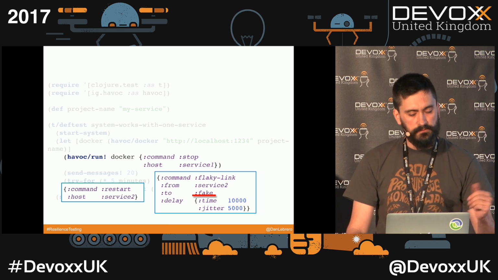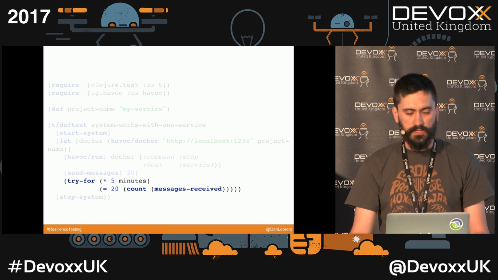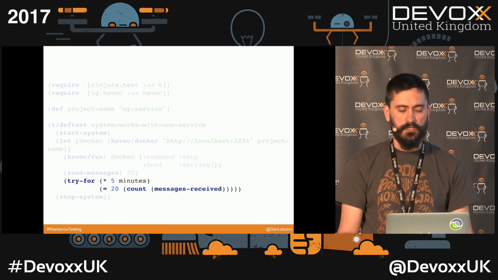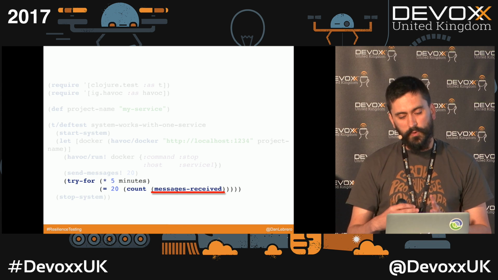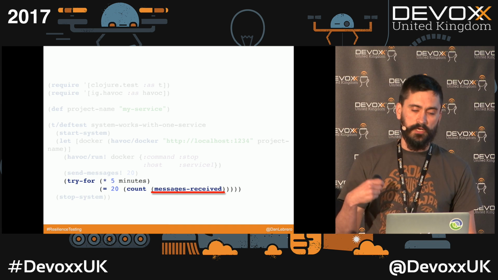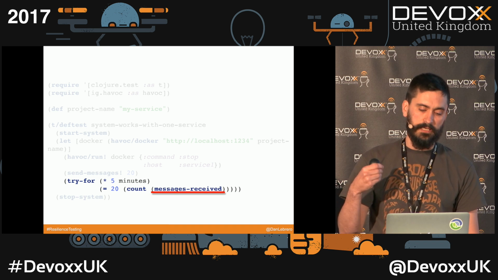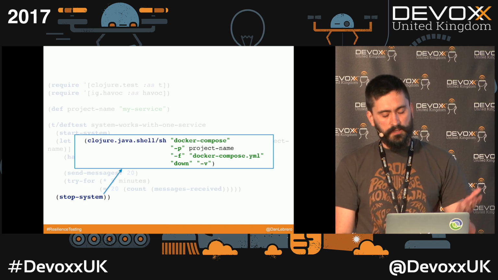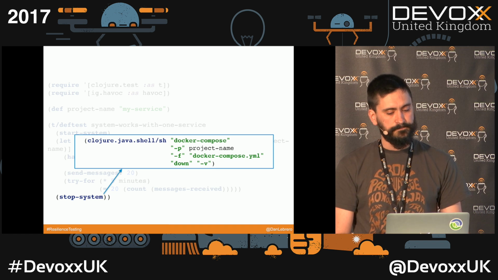Then we send a bunch of messages, and here's where we are doing our assertion. We are saying that we expect that within 5 minutes, we receive the 20 messages. We are giving it a little bit of time because we are sending things asynchronously, plus the system, if we are injecting any faults, maybe needs some time to detect that fault and recover and adapt to it. And last, we just stop the system, again using the Docker Compose command line.